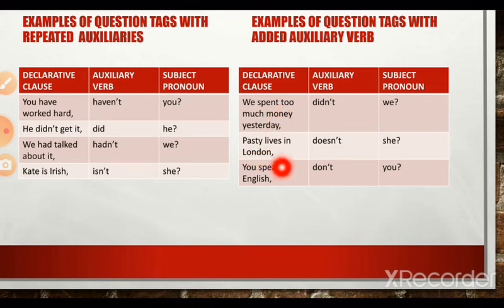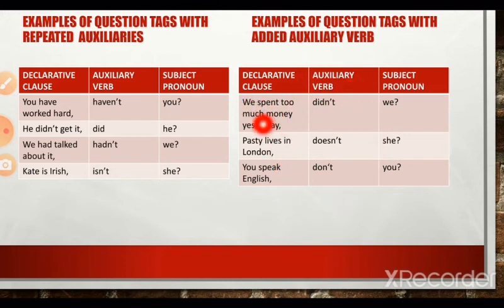Pasty lives in London. Here also there is no supporting verb. And there is the absence of lexical verb be. You speak English. Here again there is the absence of an auxiliary verb as well as the lexical verb be. There is a lexical verb, but it is not in the form of be. So hence we have to introduce do, does, did in order to create question tags.